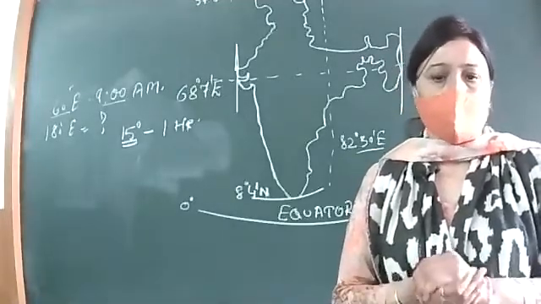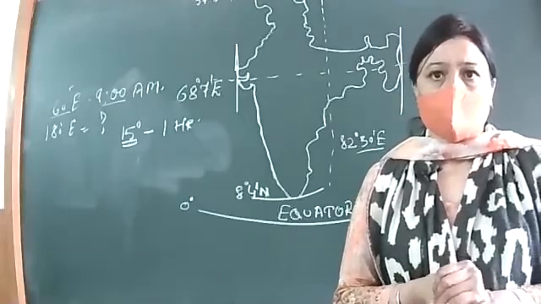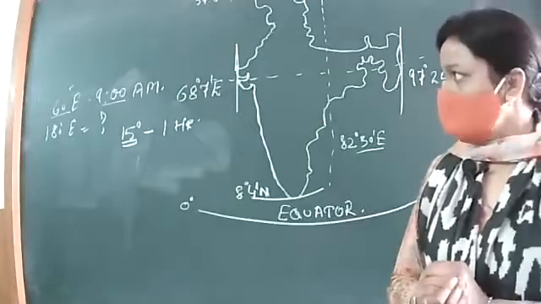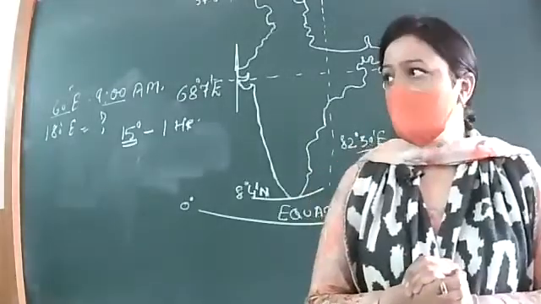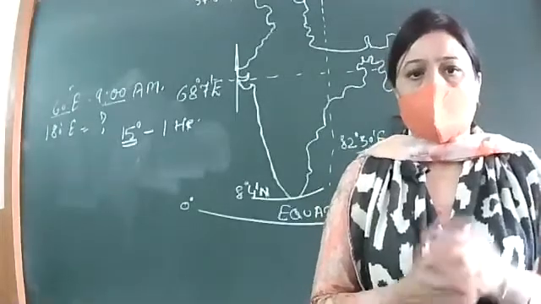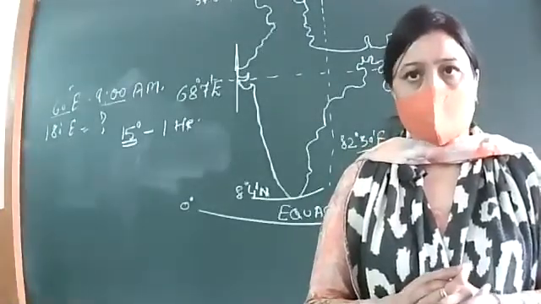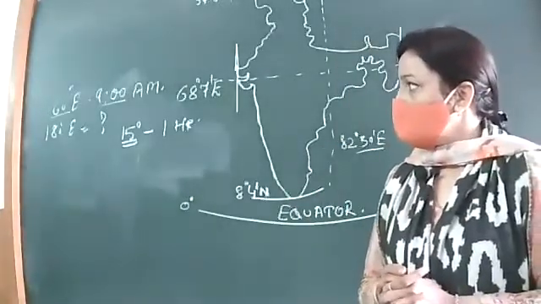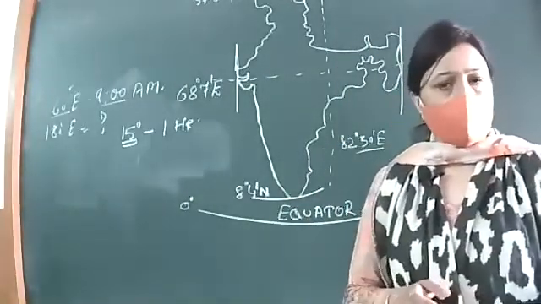Ashin, you also get ready. Ma'am, as we move 15 degrees towards the east side, we will add 1 hour. And if we move towards west, we will subtract 1 hour. So, ma'am, till 180 degrees east, we come to the conclusion that it is 5 p.m. How? Explain. Prove it.